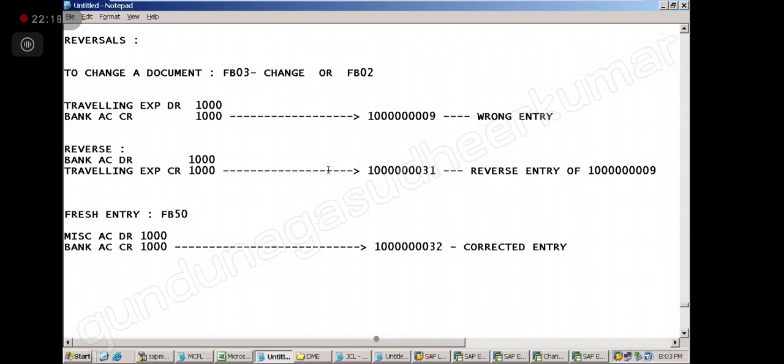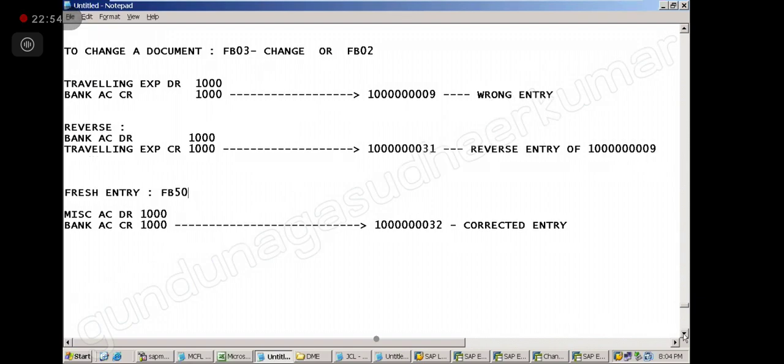If it is something that is not going to affect the accounts, like reference number, narration, text, header name, then it will allow you to change. If I have not given the reference and want to give it, no problem, give. Narration I have not written, now I want to give, no problem, you can change. Those are allowed because they are not affecting the accounts. But if it is affecting our accounts, you cannot. Then what is the only option you have in SAP? Reverse. Is that clear?